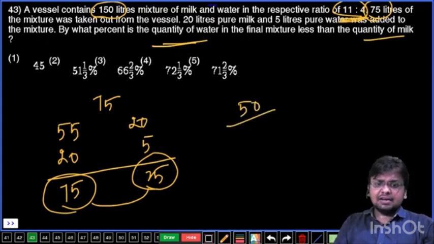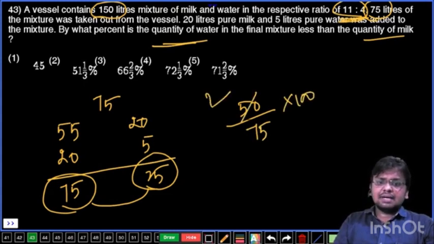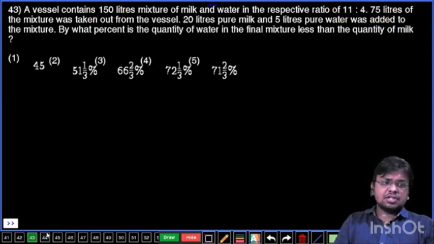50 liters less than what? Milk, right? Milk is 75 liters. 50 by 75 into 100 percentage. 2 times 25, 3 times 25. 2/3 means it is 66 2/3 percentage. Third option, final answer. Question number 44.